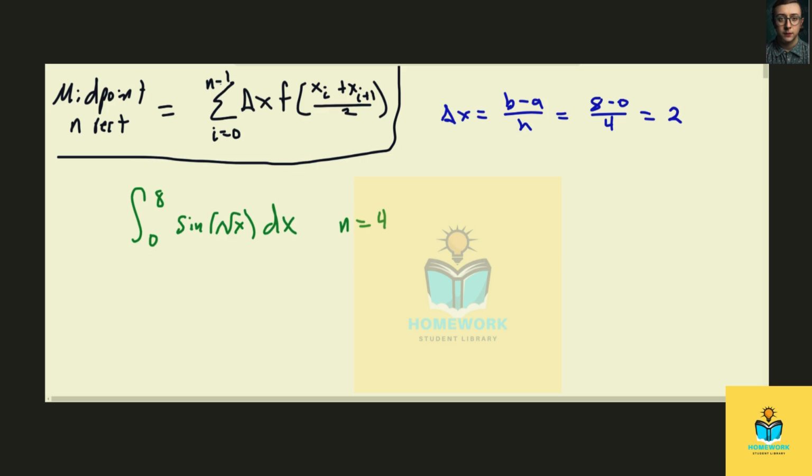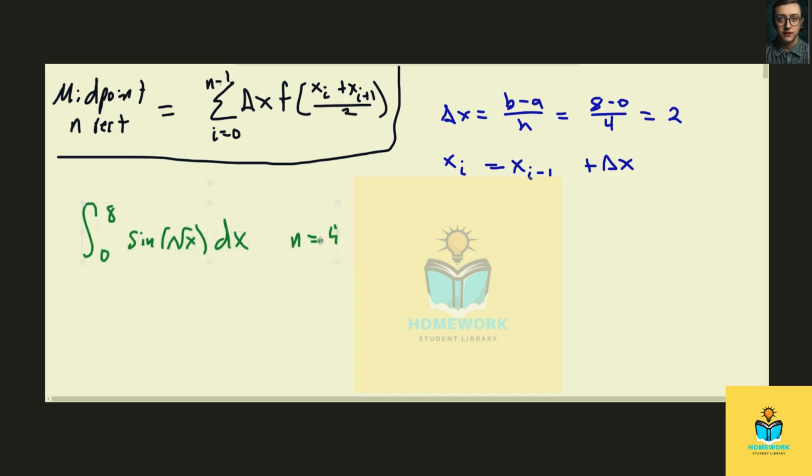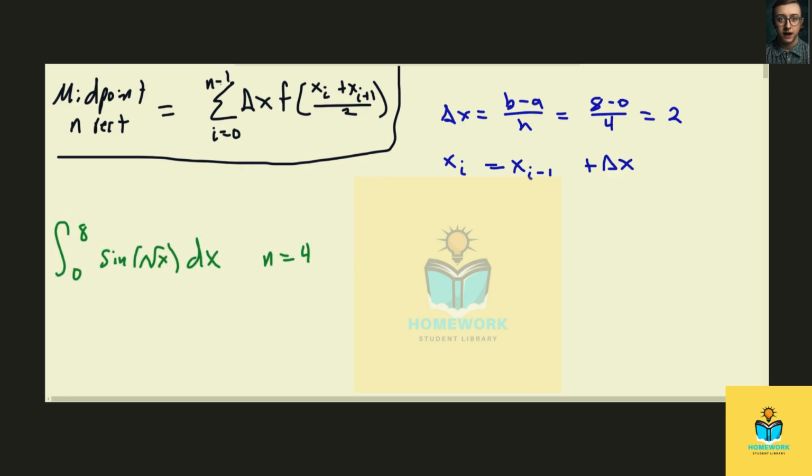And then we need to find our set of partitions. We could either use this formula here to get them, because remember, each x_i is going to be x_(i-1) plus delta x, or we can just create our first set. I normally like to create the set of partitioning points, then find the midpoints of all of those, and plug them in directly. So that's the way I'm going to do this.